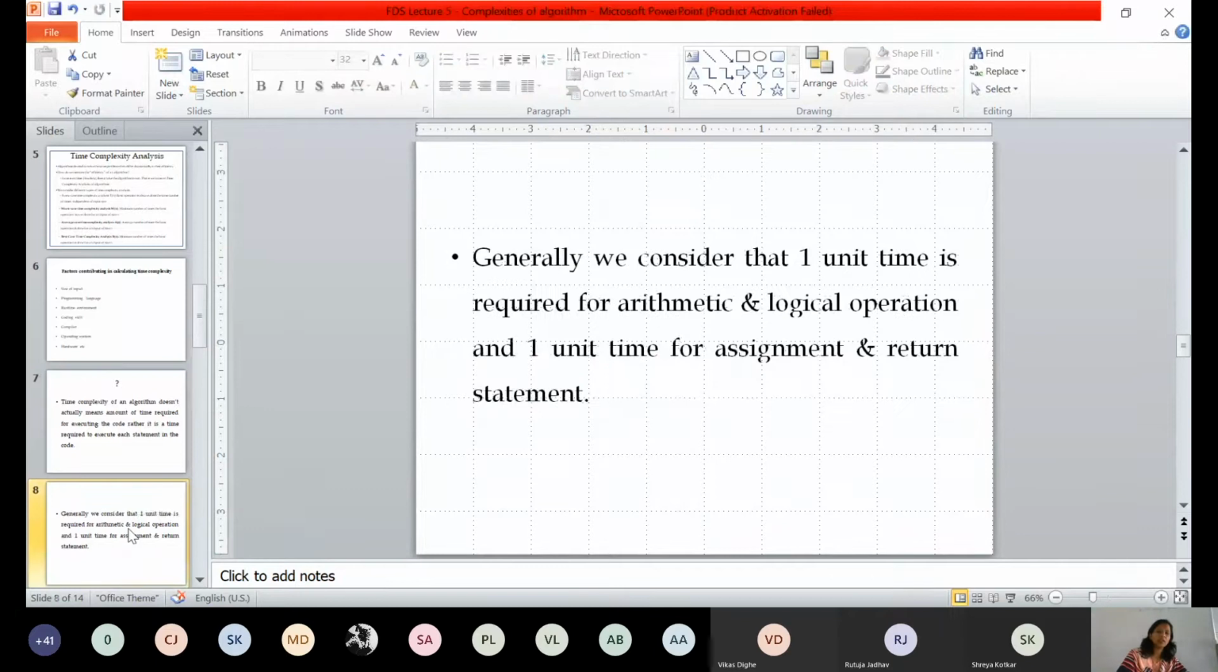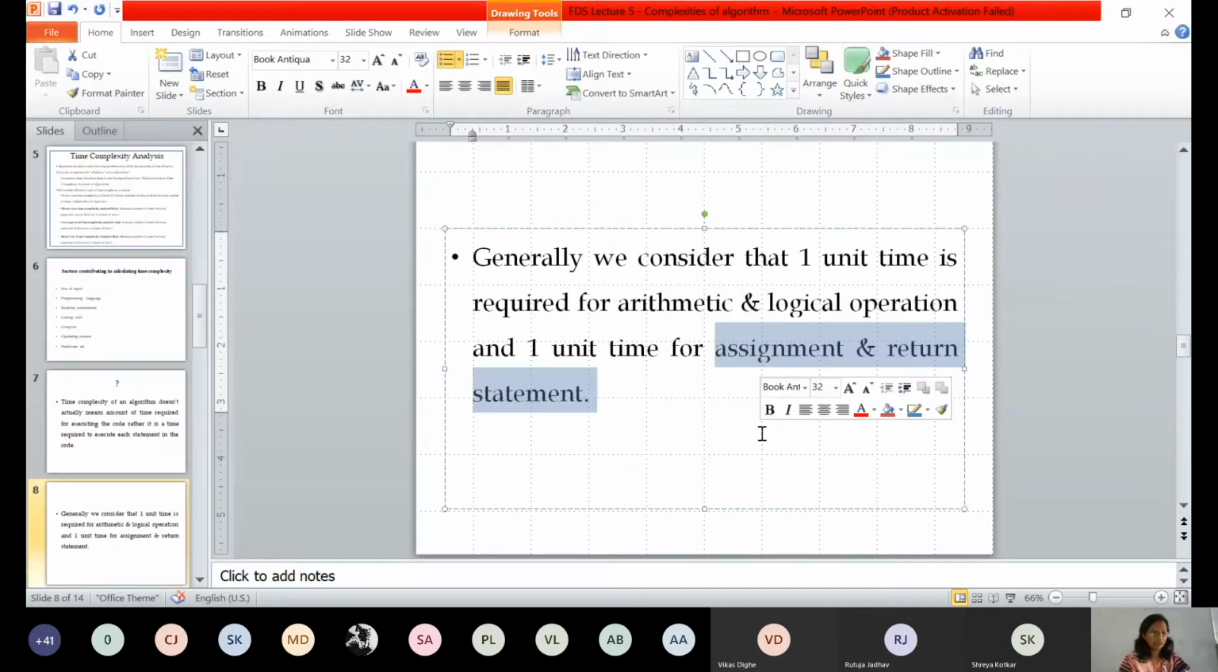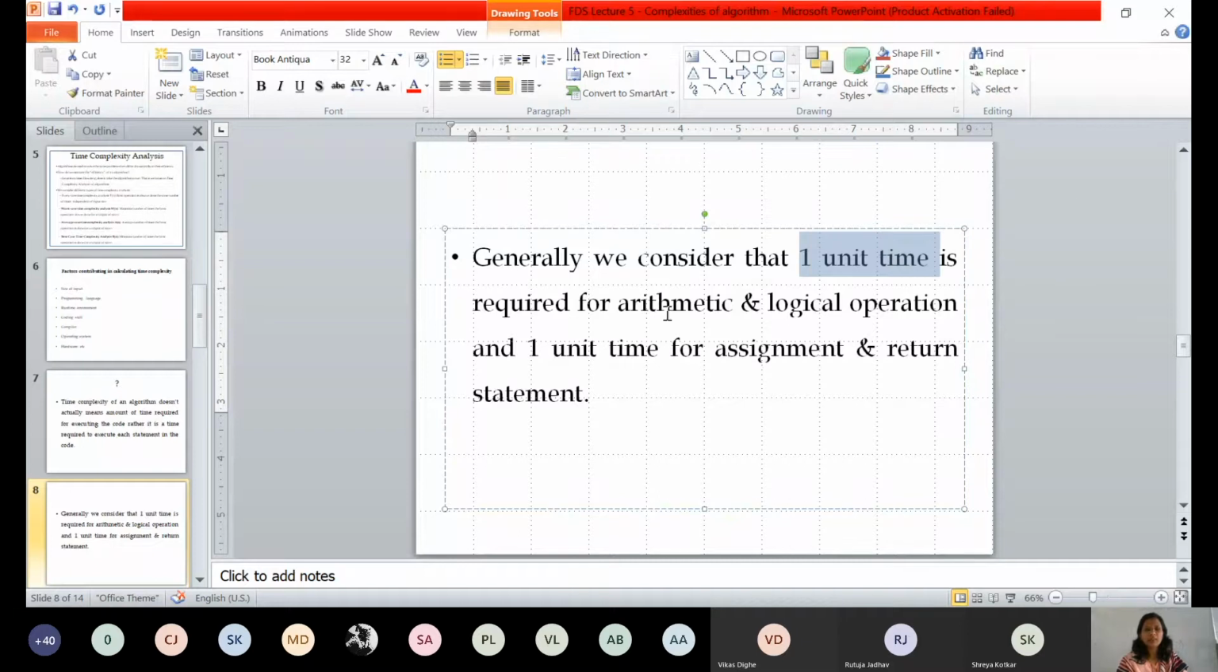Generally we consider that 1 unit of time is required for arithmetic and logical operations, and 1 unit of time is required for assignment and return statements. I request all the students to take one notebook and one pen so that you will be able to solve the problem. Here are two rules which you need to consider. Take 1 unit of time if the statement given in the program is an arithmetic or logical statement. Give another 1 unit of time if the statement used in your code is an assignment statement or return statement.